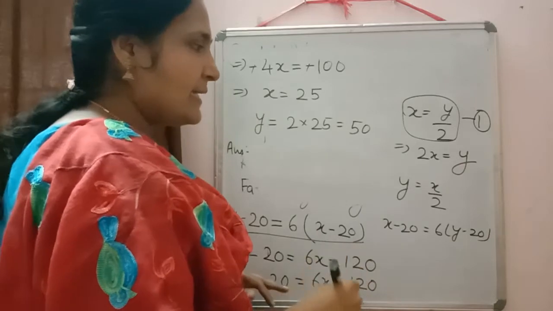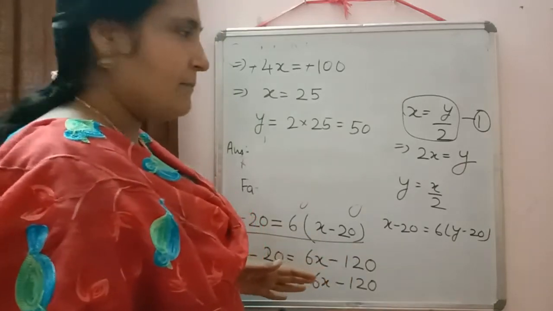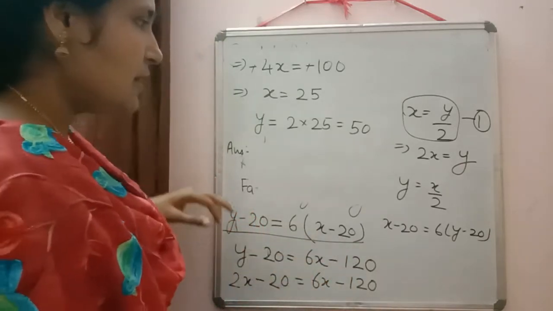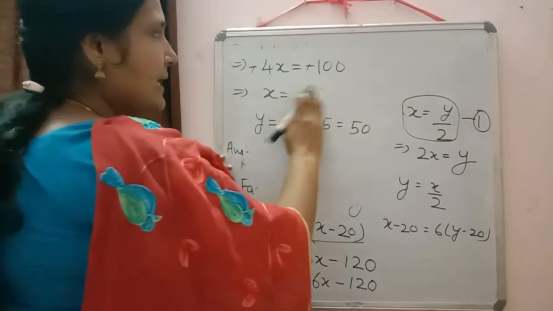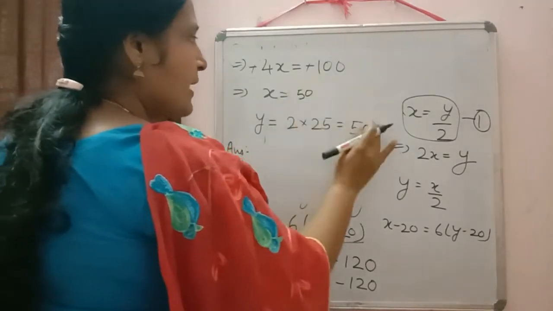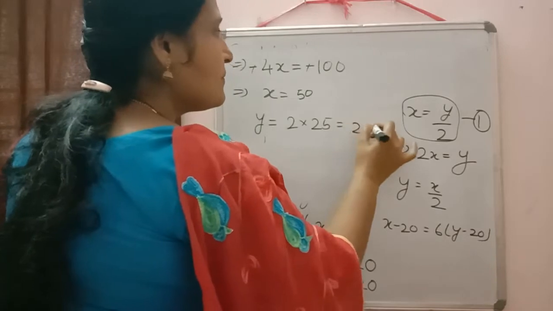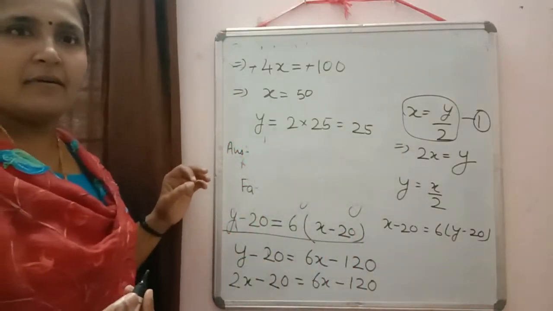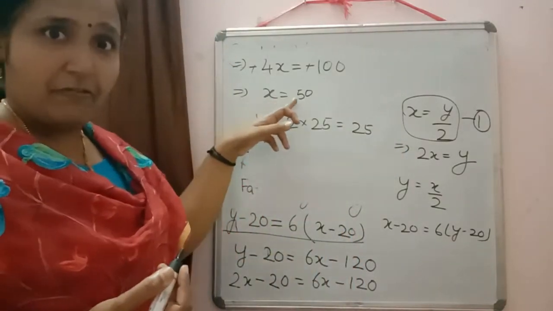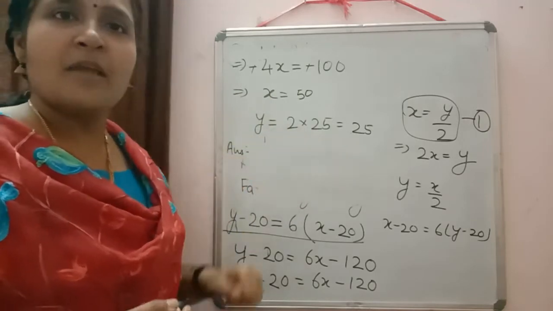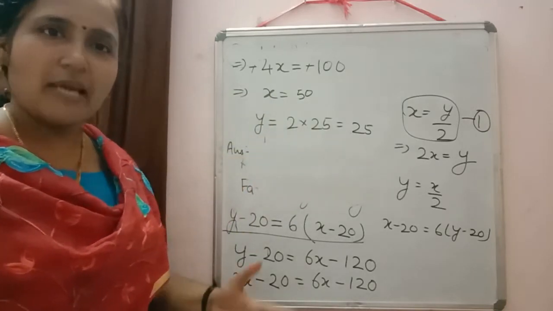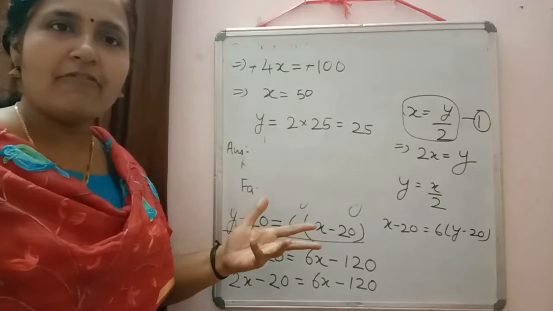So when you write in this way, a solution will come. But in that solution, what you will get is x is equal to 50 and y is equal to 25. Means son is 50 years old and father is 25 years old. Do you think it is possible in our daily life?